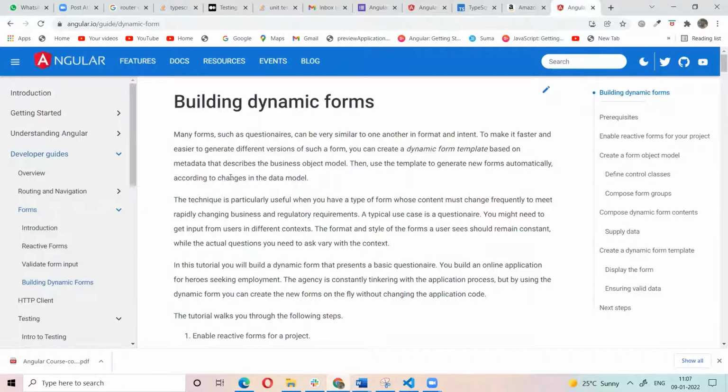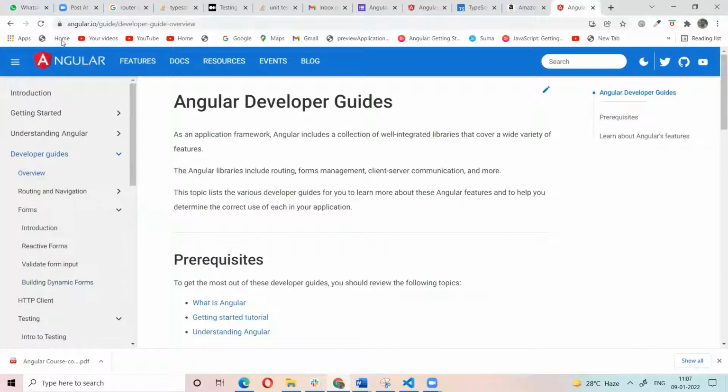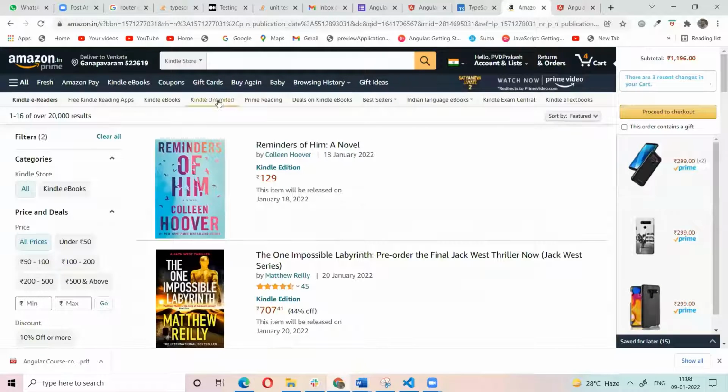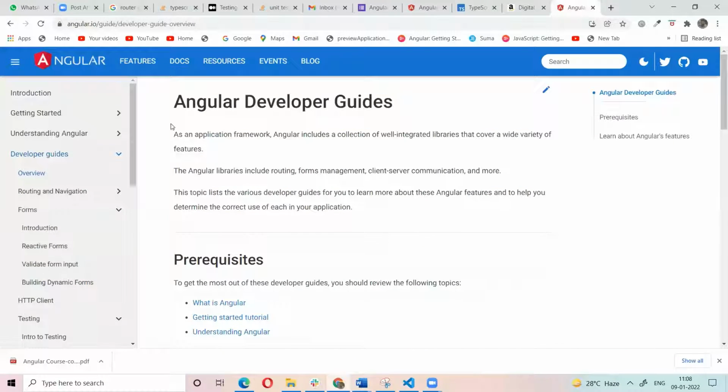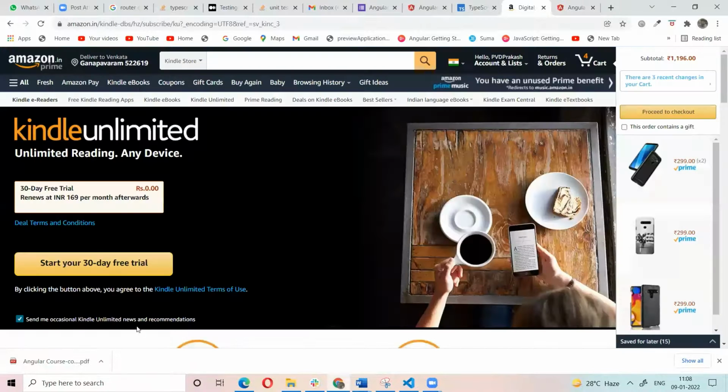So we have only one page. In that page only we are changing the view. Every time it does not send a request to the server. So for example, I click this one. See, the page is not loaded. Only the URL was changing and the view was changing, but the page is not loading. But when we see this website, every time the page was loading. So this is the main difference: single page applications and multi-page applications.